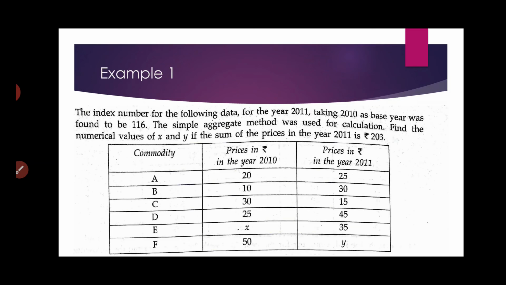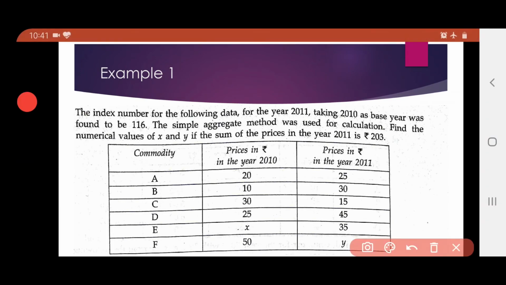The problem here is basically a problem where we have missing values in the price, and we have to calculate them. So what are the things given? We are given the index number of the following data for the year 2011, taking 2010 as the base year, was 116.